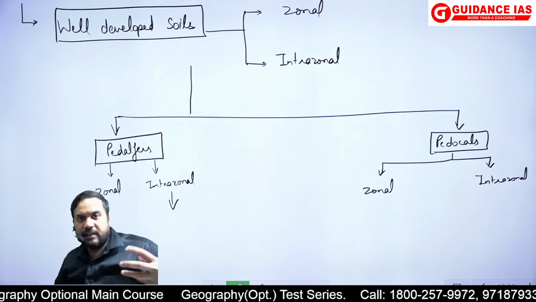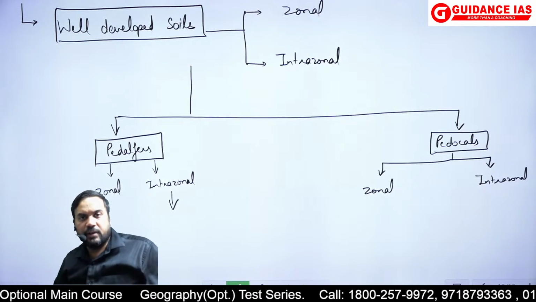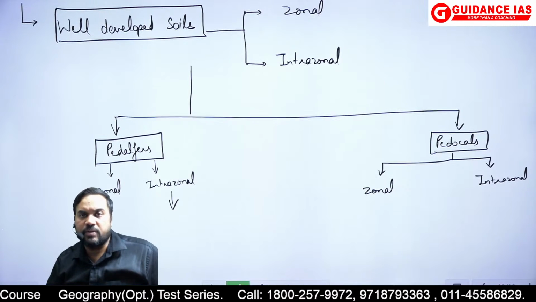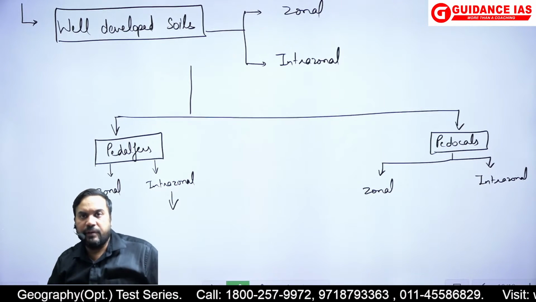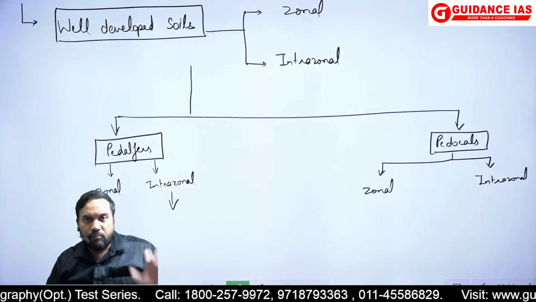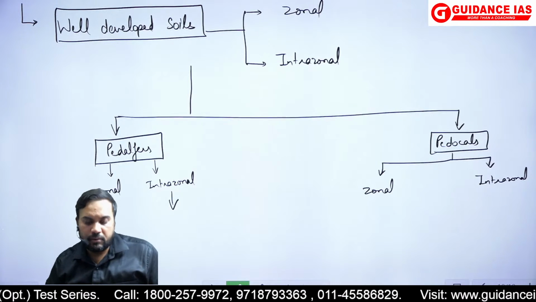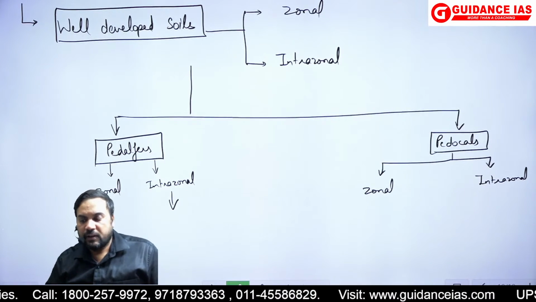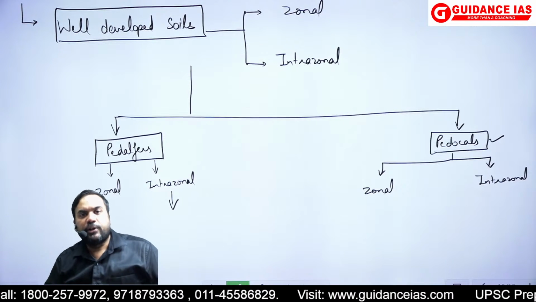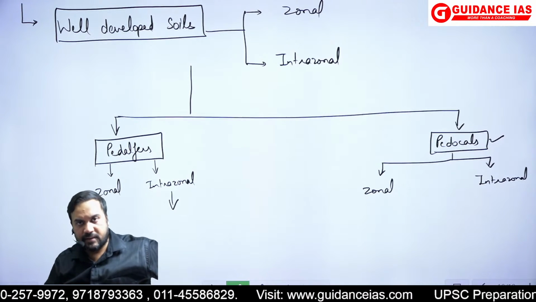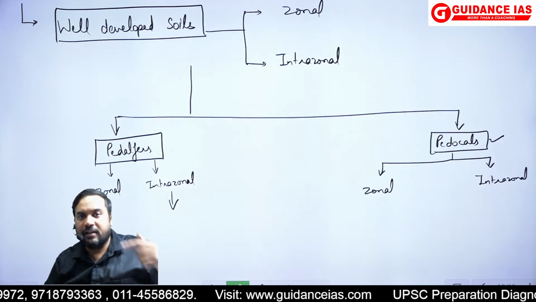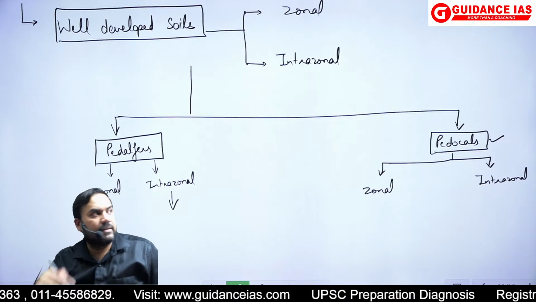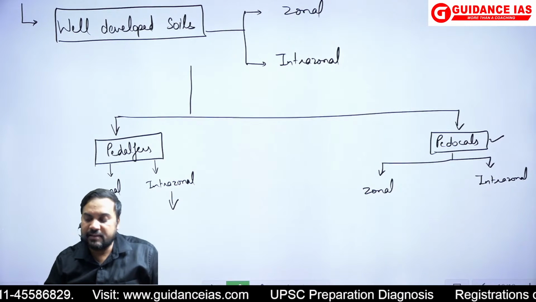So some of these, like for example in many of the pedalfers which are intrazonal, the O layer, the organic layer is much more developed, and here we find that that more type of soils can be very commonly found in such profiles. Intrazonal में क्या होता है, in pedocals intrazonal you will find that there might be layers like the Dury crust. क्लास में हमने Dury crust किया था. So those Dury crusts can be found. That is the characteristics of the pedocals intrazonal.